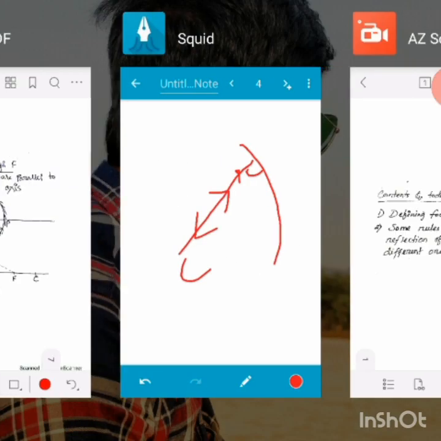Here I can draw. If any ray which is incident like this, suppose this is the focus, if I draw like this, this is incident. So how will it reflect? It will reflect like this. Why? These are parallel, you see, these are parallel, this should be parallel. Okay, so if I draw like this,